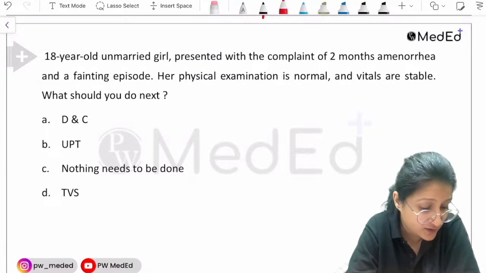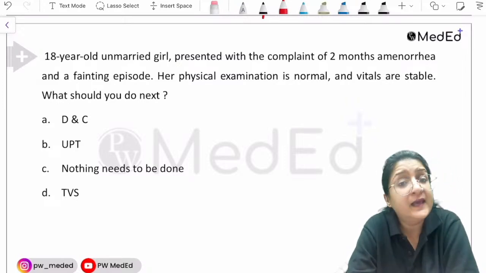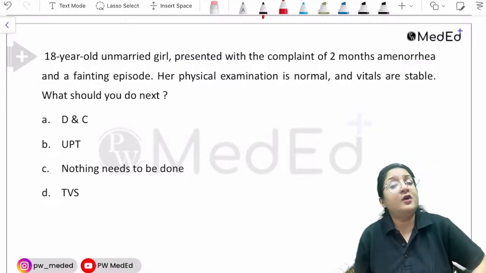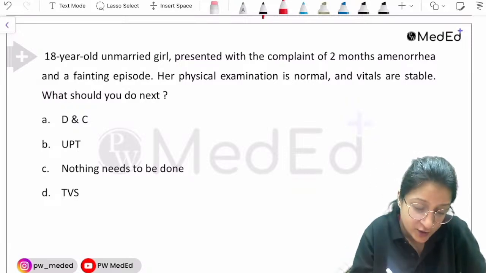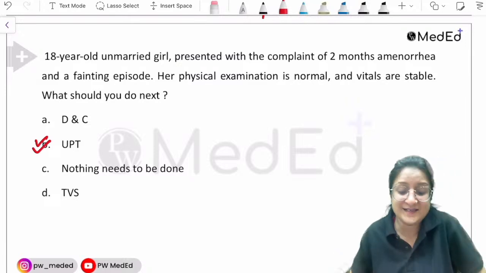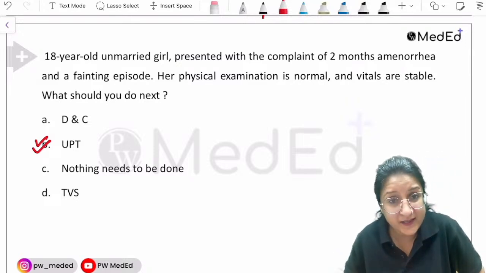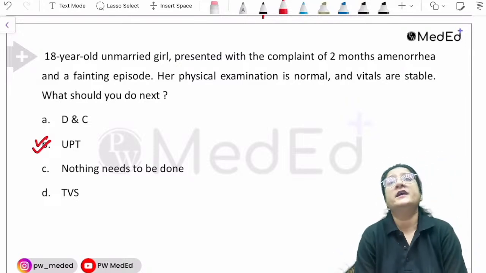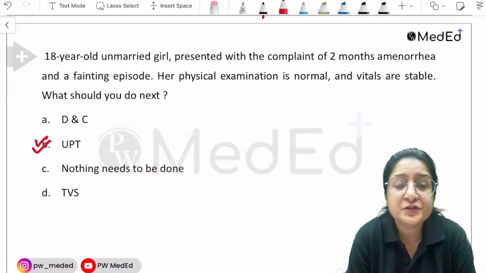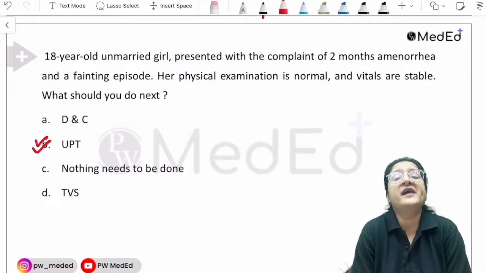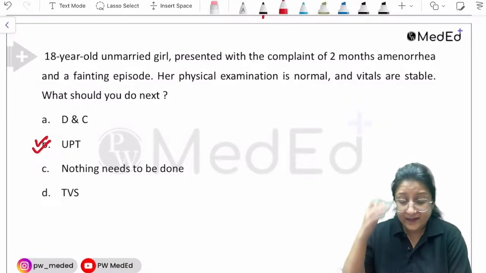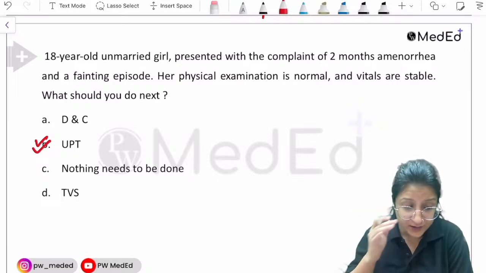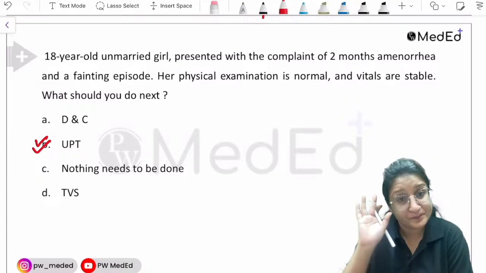All right. Yes, of course, this is a previous year question. Even though her physical examination is normal right now, her vitals are stable right now, what should you do next? You should do a urine pregnancy test. Keep that in mind. That is very, very important. She may be having some abortion related complications. She may be having some ectopic related complication, right? So UPT is very, very important in this situation.